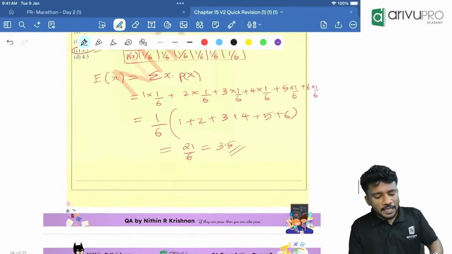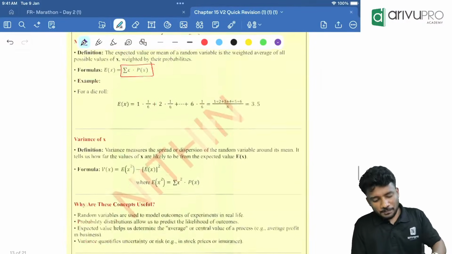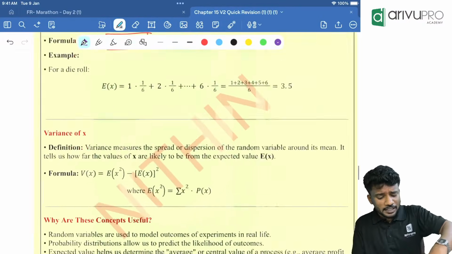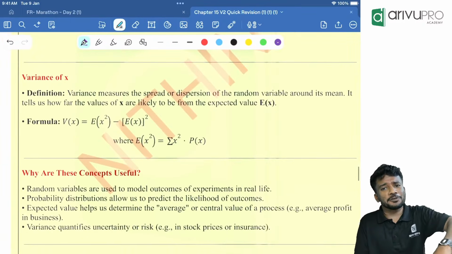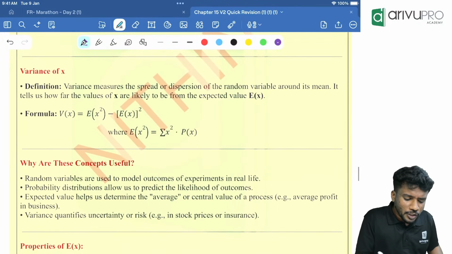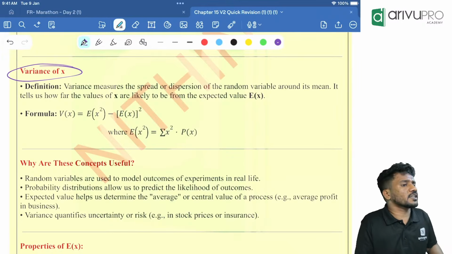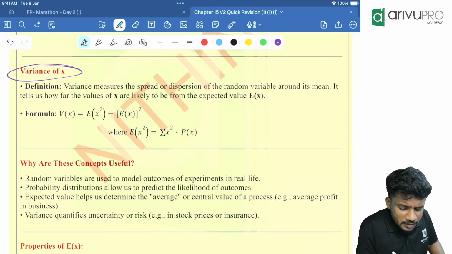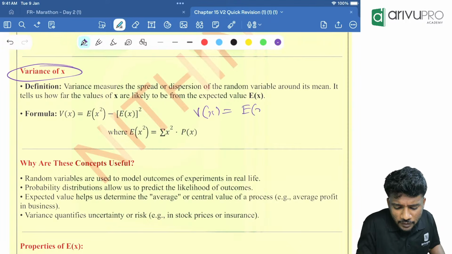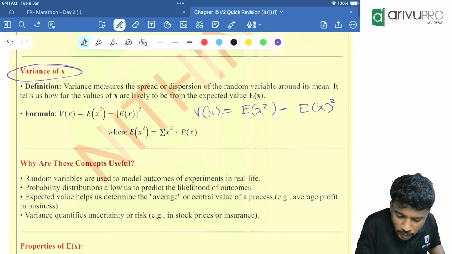Next one. So that is mathematical expectation. Now a few things are there along with that. Since it is revision, we are going to revise that part also. So you need to know how to find variance of x. There is a formula for variance of x. That is nothing but E of x square minus E of x the whole square.